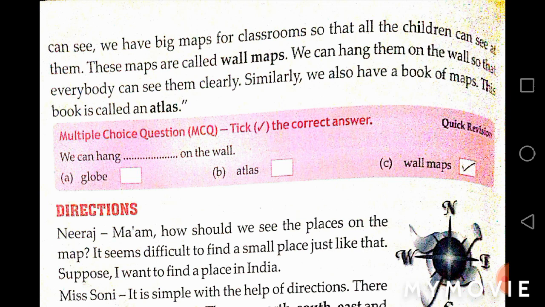Now let me take up this MCQ. We can hang dash on the wall, and the options are: option A globe, option B atlas, option C wall map. Which object can you hang on the wall? We can hang wall maps. Very good.